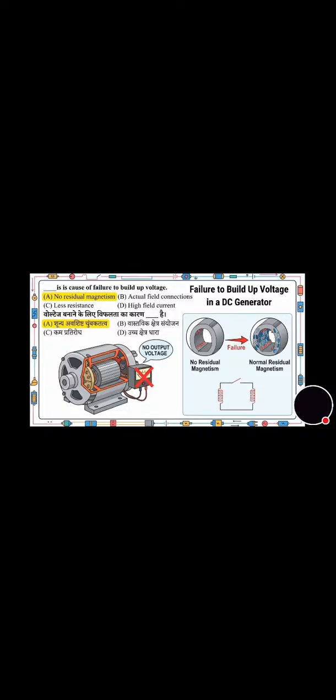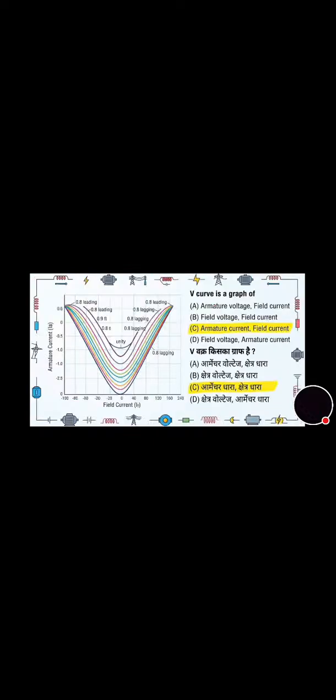This question is very important question. You can see on the screen. V curve is the graph of what? V curve वक्र किसका ग्राफ है? इसका करेक्ट आंसर है ऑप्शन सी, दैट इज आर्मेचर करंट एंड फील्ड करंट.